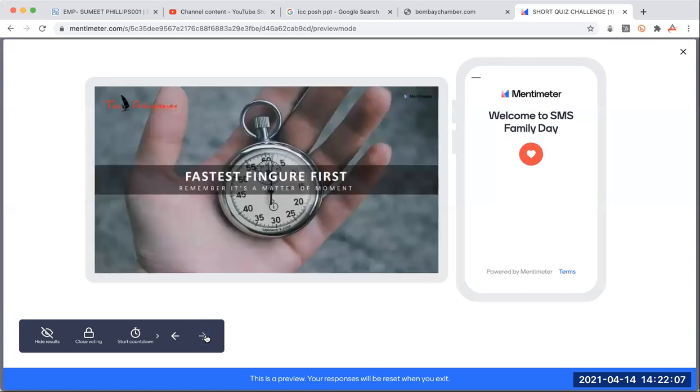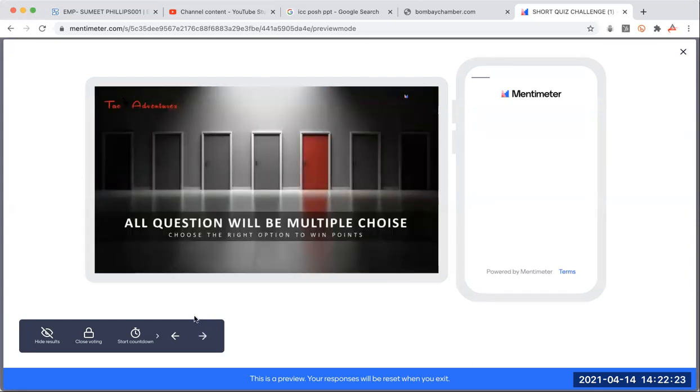This entire game is all about the fastest finger. You can see as I change my screen, it will also keep changing on your mobile phone, so you'll know what's going to come up next. The concept is called the fastest finger first. We will have a lot of questions with multiple choices, and you need to tap in the right answer. However, there would also be questions where you need to type in the answer. Don't worry, initially when you type it may show wrong, but we will correct it if your answer is correct or close to correct.